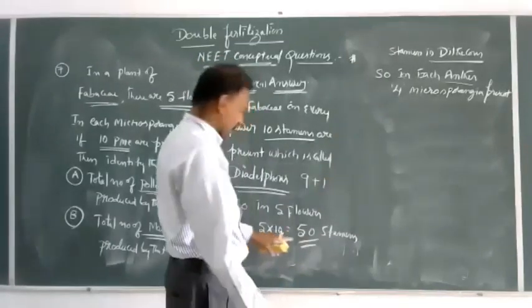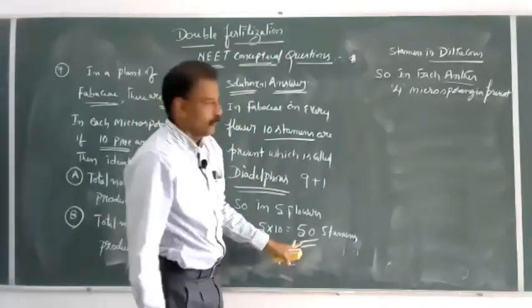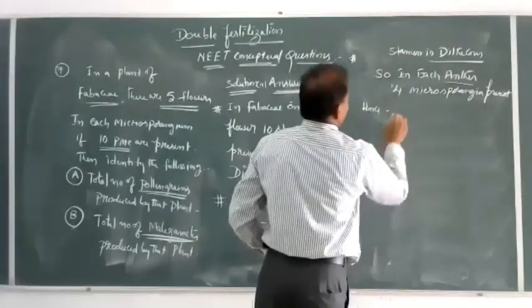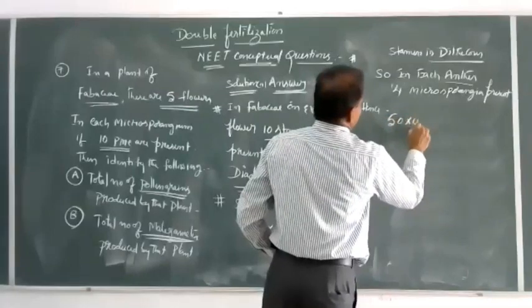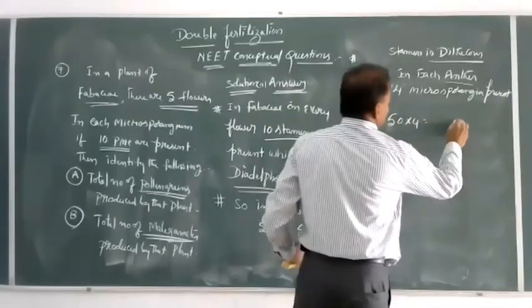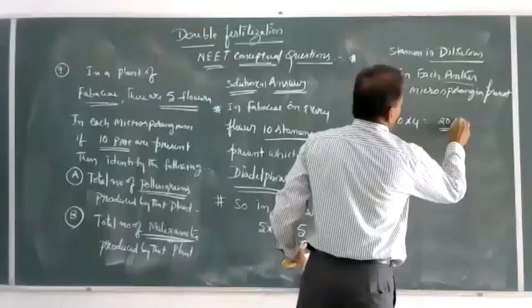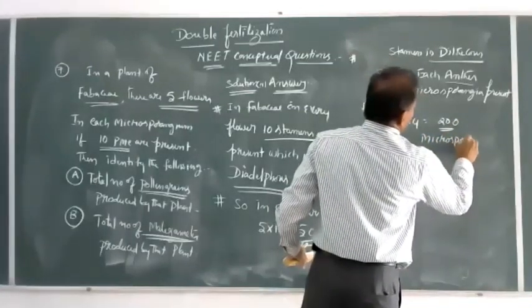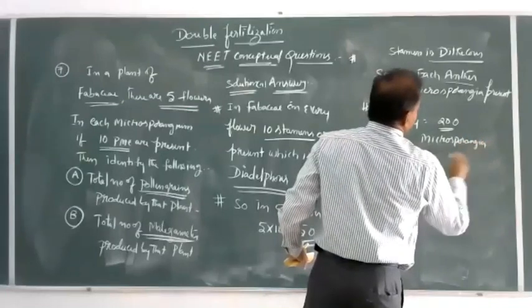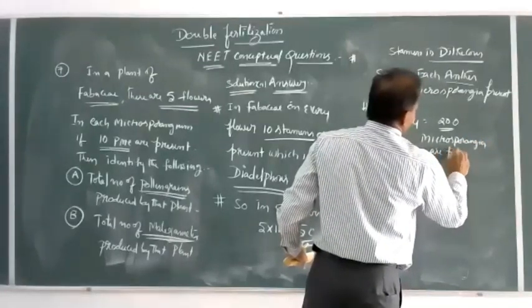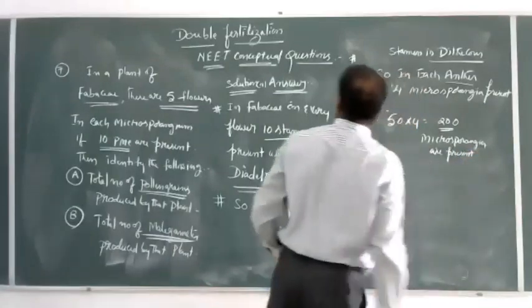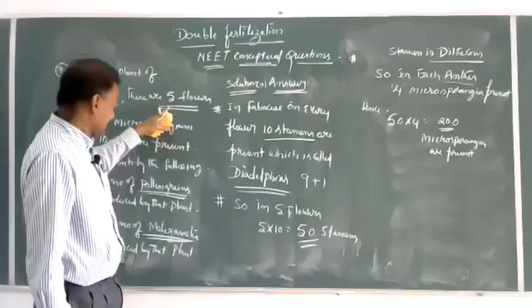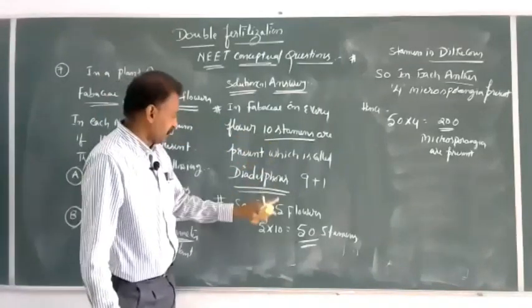So 50 stamens into 4, hence 200 microsporangia are present. 5 flowers, 5 tens, 50 stamens.